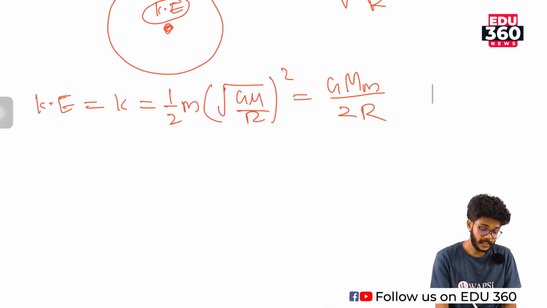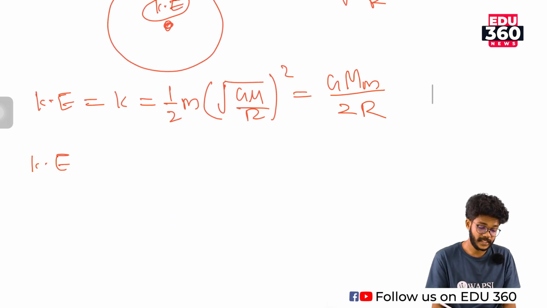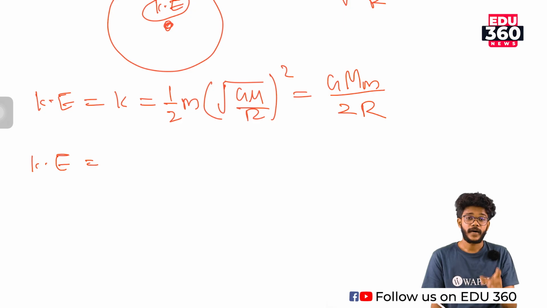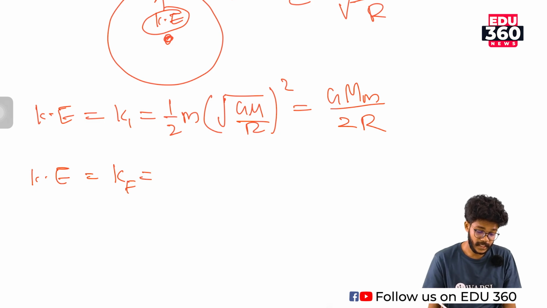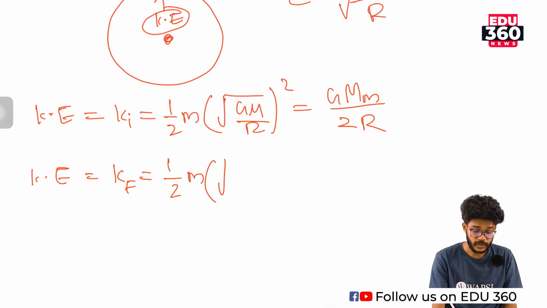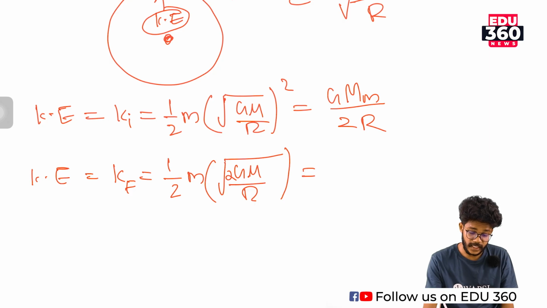Okay, and the kinetic energy of escaping, if the particle is escaping from the orbit, then the kinetic energy final, and this can be the kinetic energy initial, and the kinetic energy final is half m into v square with v square 2GM by r, which is nothing but GMm by r.